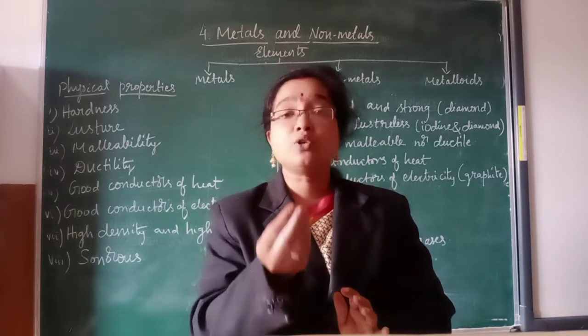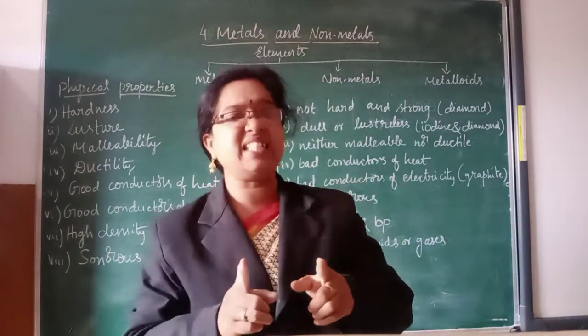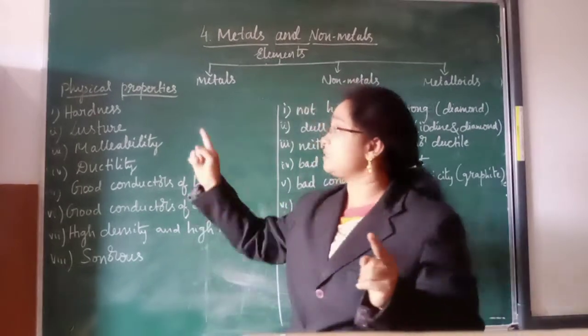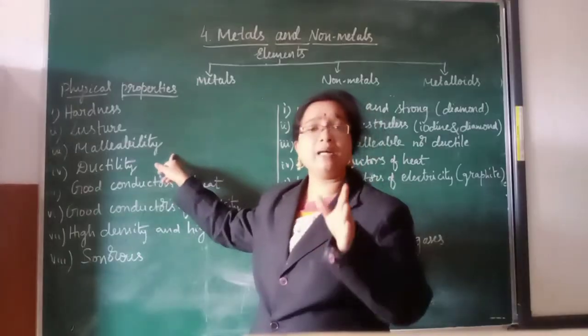If any substance after beating can be made into thin sheets, we call that property malleability. Maximum all the metals will show the property of malleability.